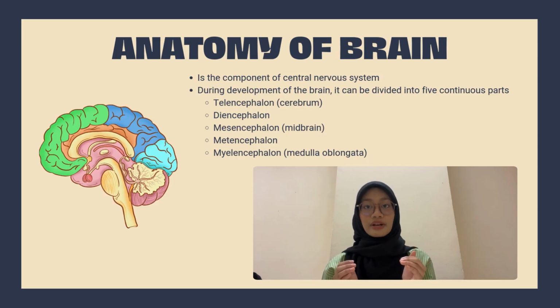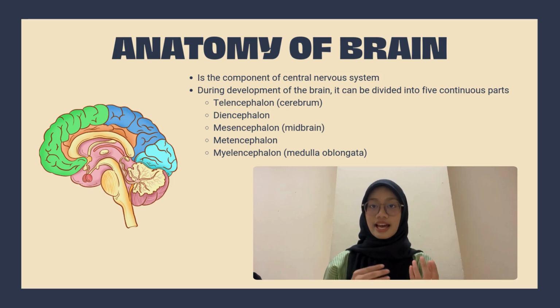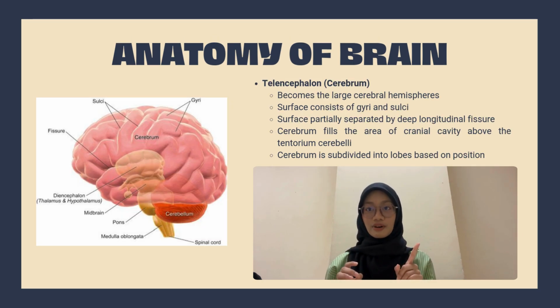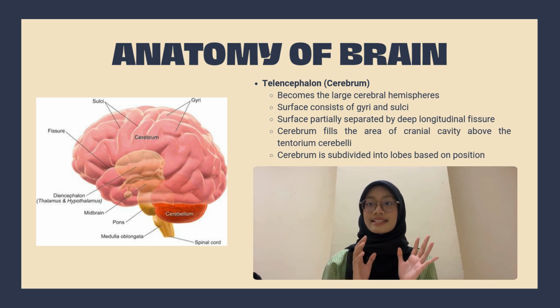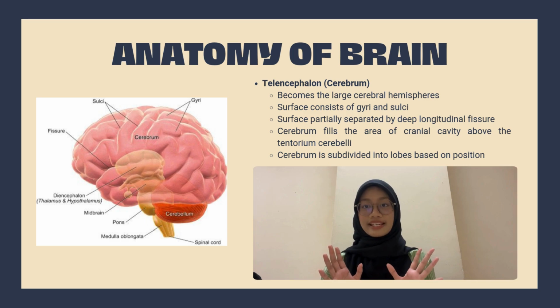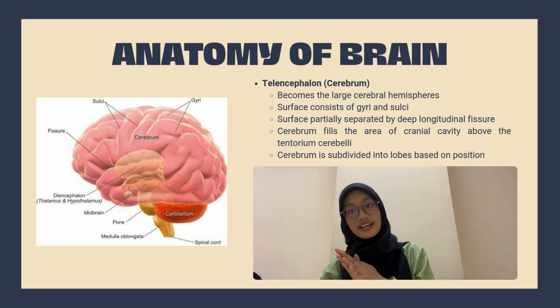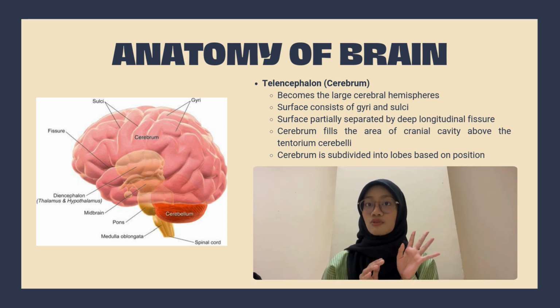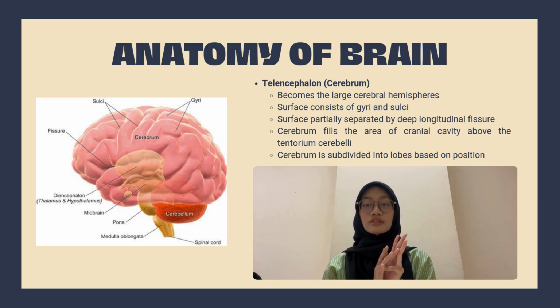the brain. The brain lies in the cranial cavity, and during development, it can be divided into 5 parts. The first part is the telencephalon, which is also known as the cerebrum. The cerebrum is the largest part of the brain that consists of 2 hemispheres, which are the left hemisphere and also the right hemisphere. It is divided into 4 lobes: the frontal lobe, parietal lobe, occipital lobe, and temporal lobe.